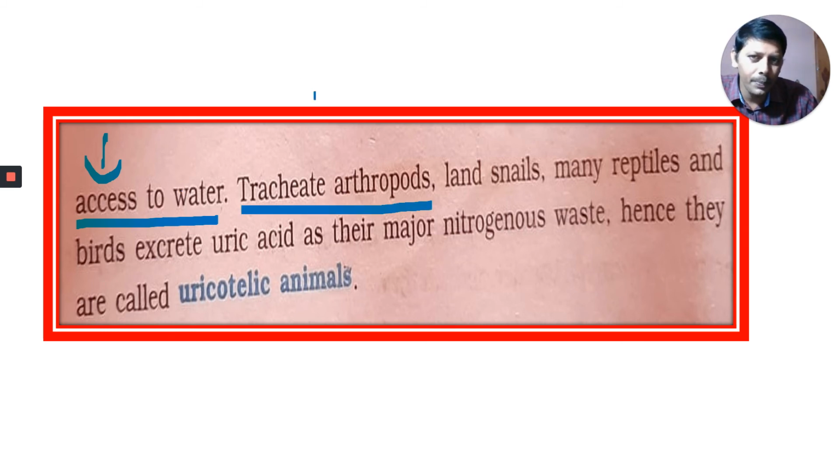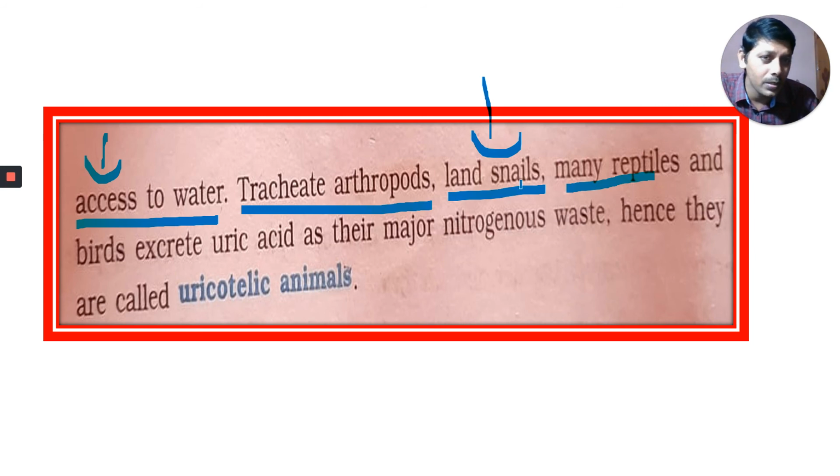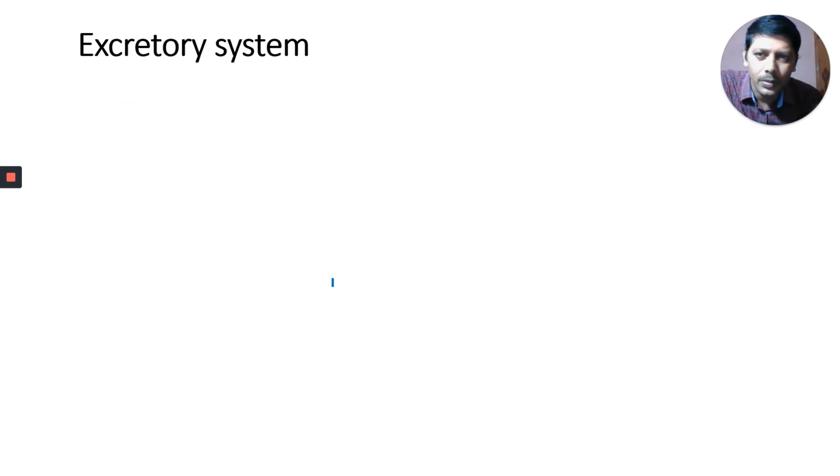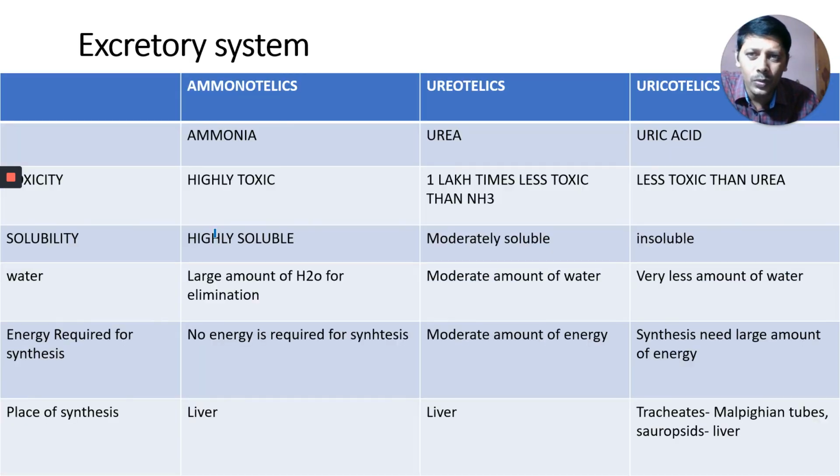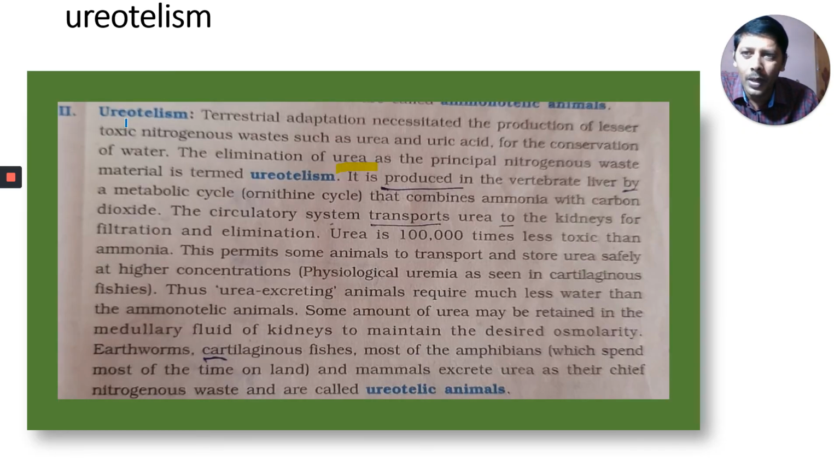Tracheate arthropods, that means Chilopoda, Diplopoda, Hexapoda, hundred-leggers, thousand-leggers, six-leggers, and land snails, and many reptiles. Yesterday I asked you one bit from this: terrestrial snail, terrestrial mollusk, land snail. Many reptiles and birds excrete uric acid as the chief nitrogenous waste, hence they are called uricotelic animals. Okay, next one. Here comes the last one.